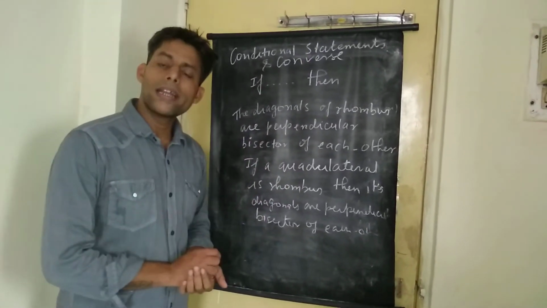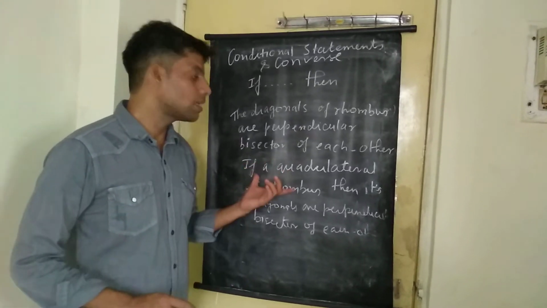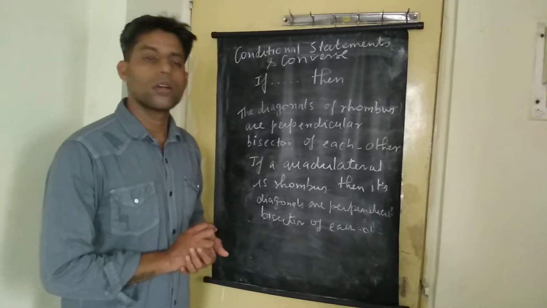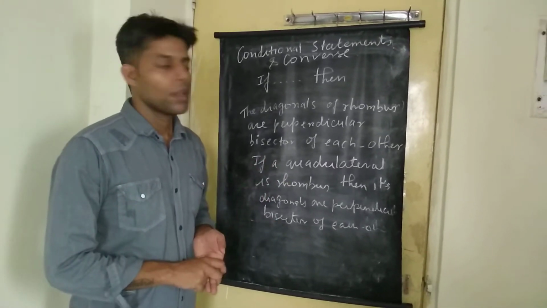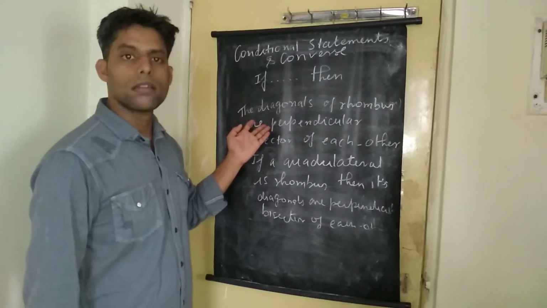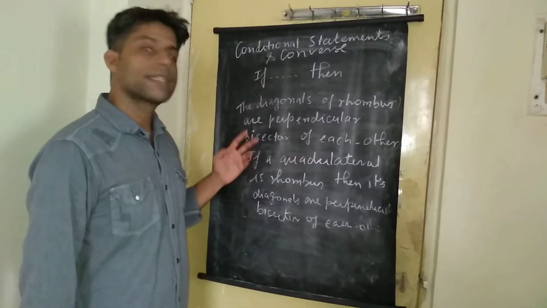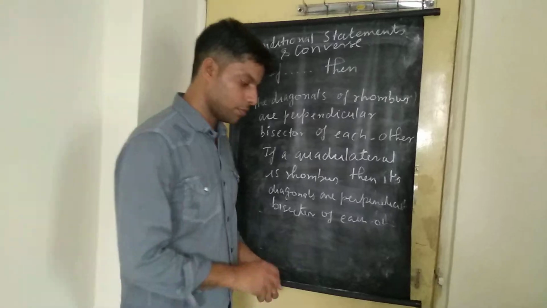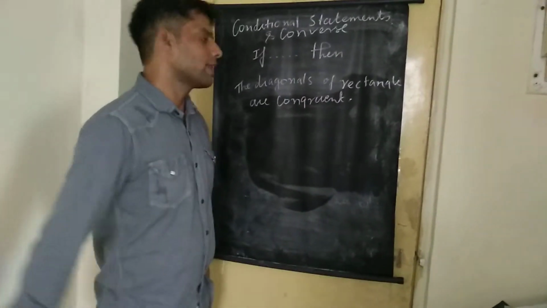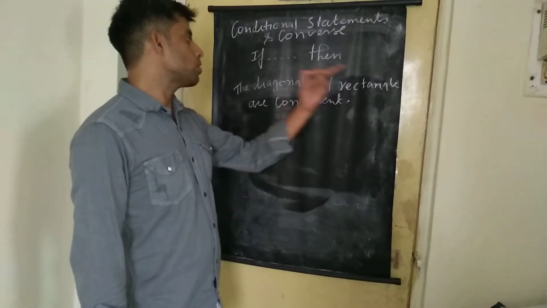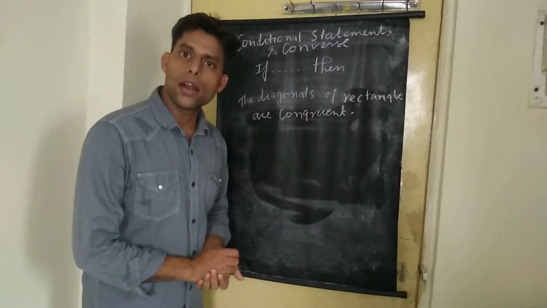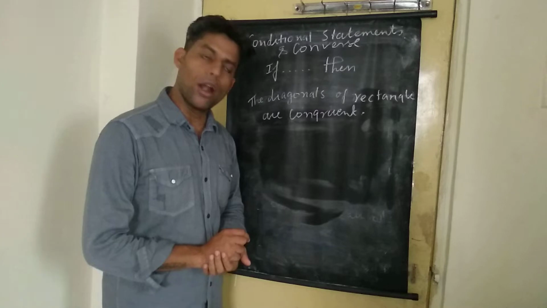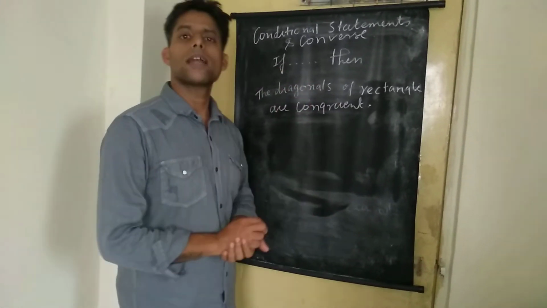So it may happen that the statement in if-then form and its converse, like the conditional form and the converse, both can be true, which is the case here. Let's see a few more examples so that you can understand it better. Okay students, here we have another example. The diagonals of a rectangle are congruent. Once again we know that a rectangle is a kind of quadrilateral and its diagonals are congruent.